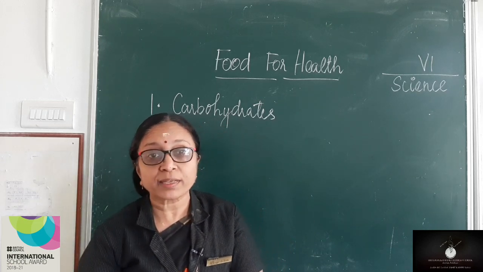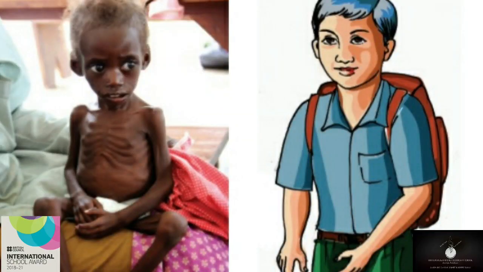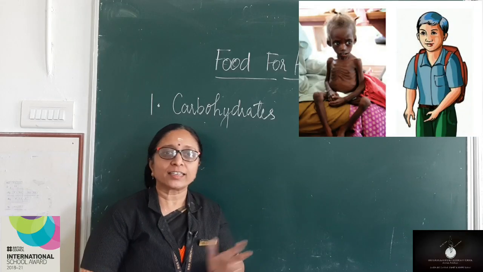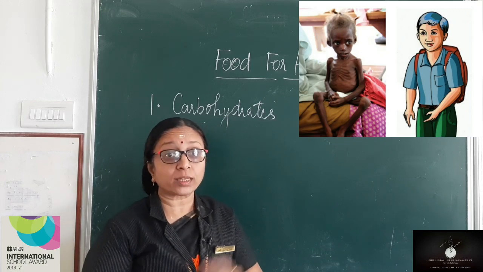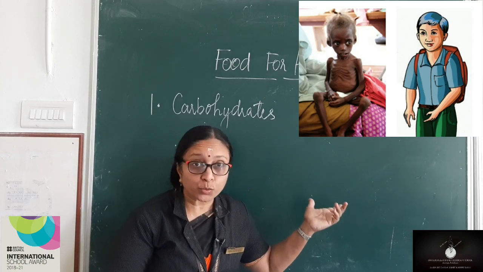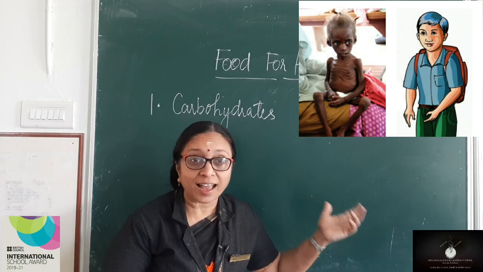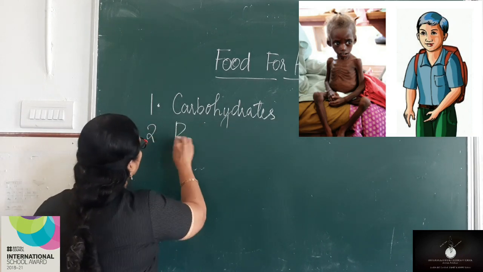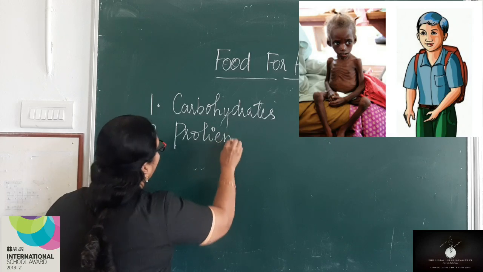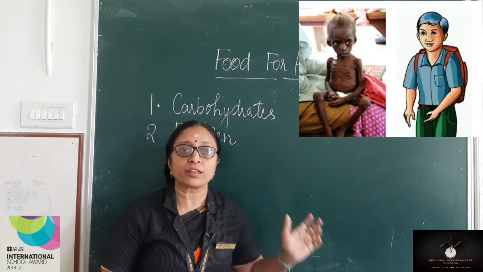Before that, shall we see a picture? Yes, look at the picture. Two small children are there. Look at the first picture. Yes, he looks very weak. And look at the second child. Yes, a snappy Gurukulam child. So, what is the difference between these two children? Have you observed the growth in these two children? The first child looks weak because he is lacking the second nutrient. What is the second nutrient? Protein. So, our second nutrient is protein.